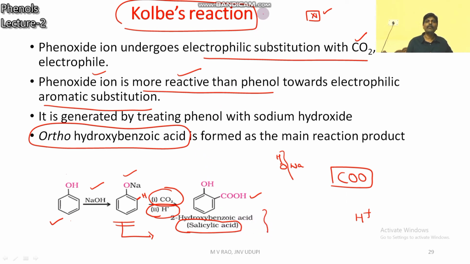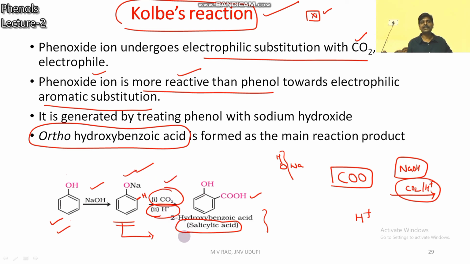In Kolbe's reaction, what is the product? Salicylic acid. Phenol reacts with NaOH in the first step. In the second step, CO2 followed by acidification. With NaOH it gives phenoxide, and phenoxide reacts with CO2 followed by acidification. Salicylic acid is formed. This reaction is known as Kolbe's reaction.